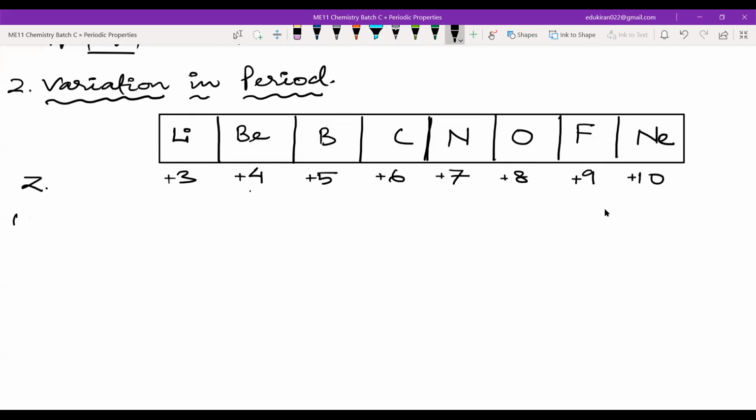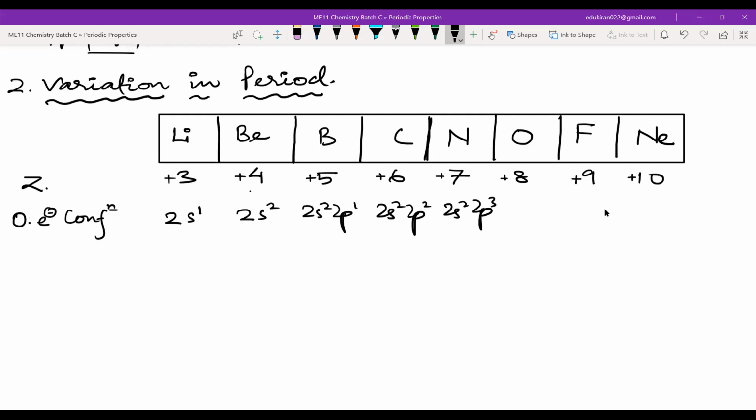Okay, the electronic configuration, but outermost electronic configuration. So this will be 2s1, yes or no? Yes, sir. This is 2s2. This is 2s2, 2p1. This is 2s2, 2p2. This is 2s2, 2p3. This is 2s2, 2p4, 2s2, 2p5, and this is 2s2, 2p6. Correct?